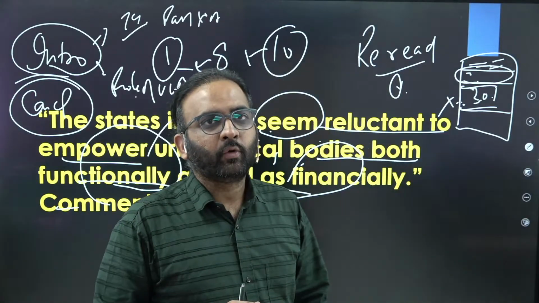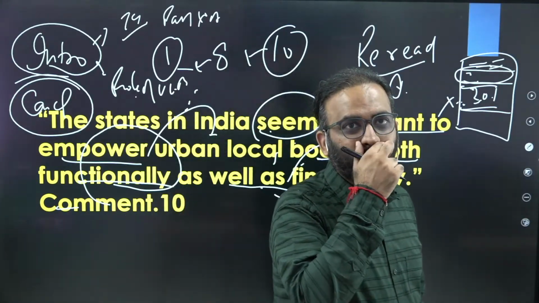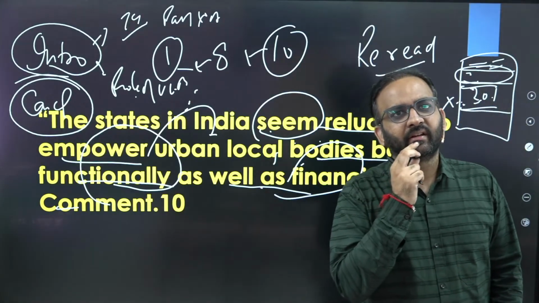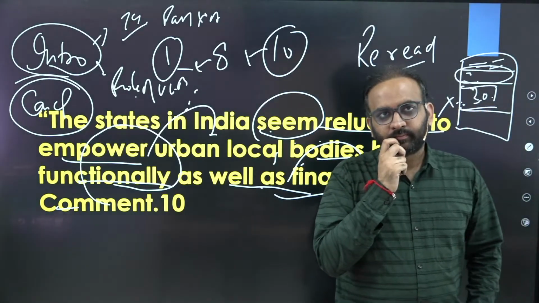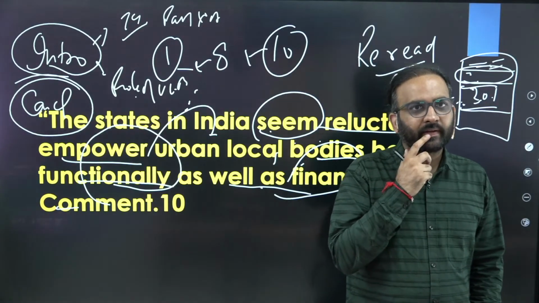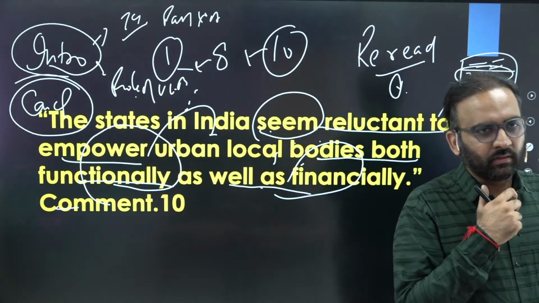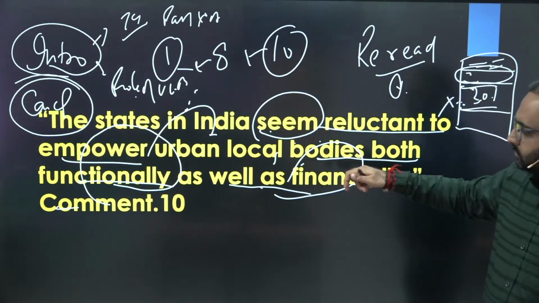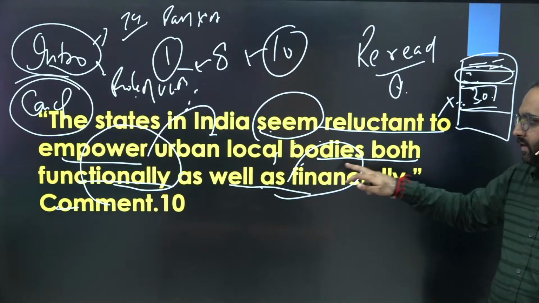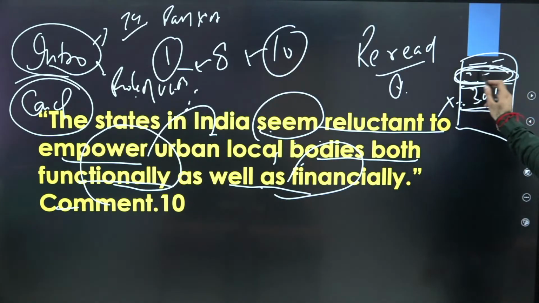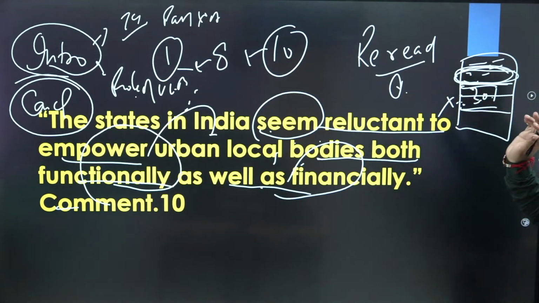Then you say body, argument in favor of states being reluctant, argument against. That I think is not required here. Argument against or argument in favor. Right? Before writing like states are not devolving functions and finances, after, suppose, writing the role in the introduction, right? Make a one line here separately.